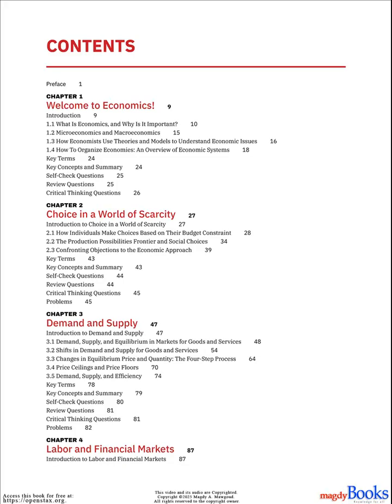2.1. How individuals make choices based on their budget constraint. 2.2. The production possibilities frontier and social choices. 2.3. Confronting objections to the economic approach. Key terms, key concepts and summary. Self-check questions, review questions, critical thinking questions, problems.